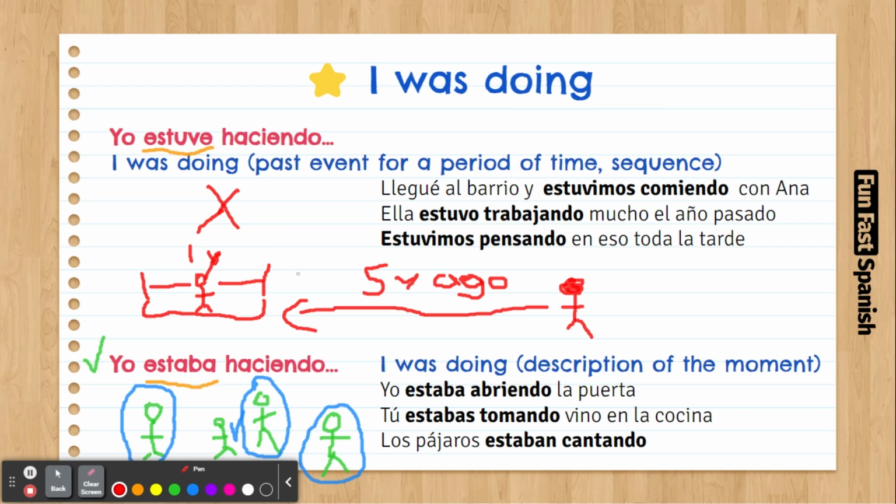So I could say, I met your friend, and then after that, we were talking about something. And then after that, we were thinking about going to your place. So it also gives sequence. You can have different periods of time in a sequence.